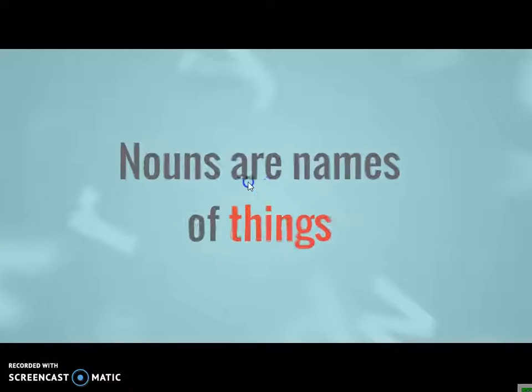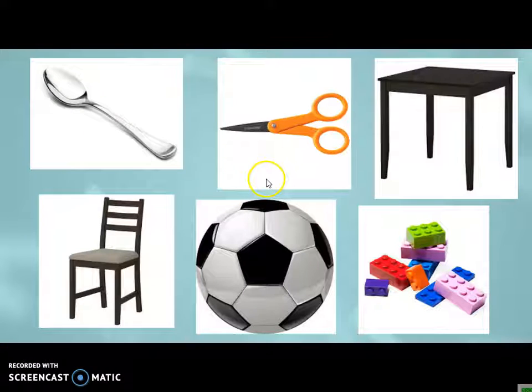Okay, so we said noun of things. Now we're back and we said we have the spoon, which is a thing. We have a scissors, it's a thing, so it's a noun. The table is a noun because it's a thing. All right, a thing, we all know a thing is something that cannot breathe, it cannot move. So this is a thing and it's a noun. Our toys that we play with is a noun. Boys, I know you like playing with a ball, and here it is, and it's a noun. The chair we sit on is also a noun.